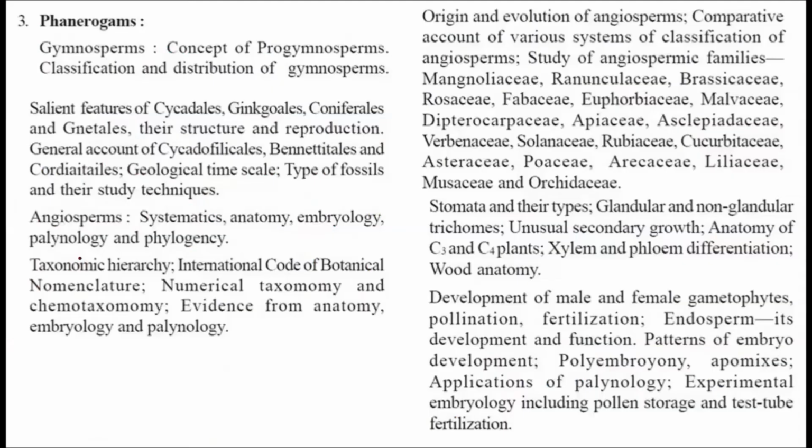All right, consider the syllabus. Here we are dealing with Paper 1 and Chapter 3, which is called the Phanerogams, which will include the Gymnosperms and the Angiosperms. In the Gymnosperms, we are studying the salient features of the Coniferales. We have completed the Cycadales and the Ginkgoales. Now we are going to consider the Coniferales. All right, now consider the introductory slide.